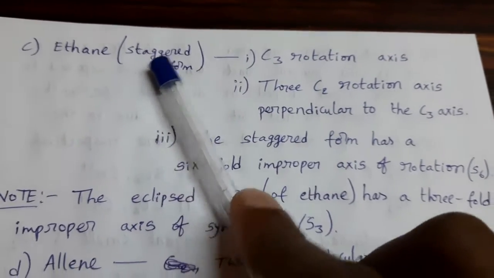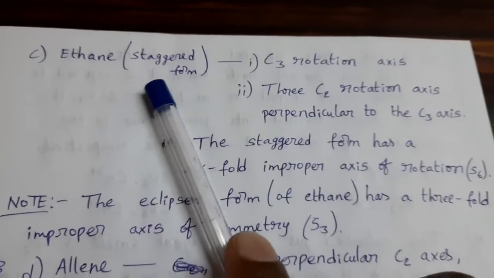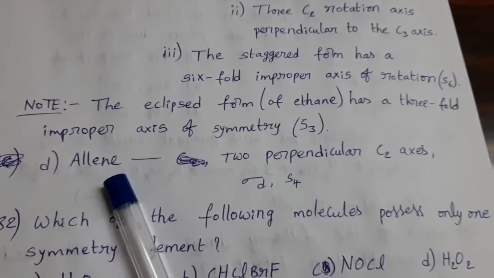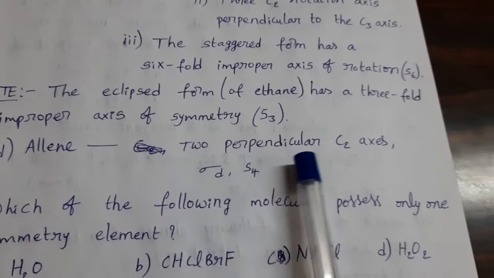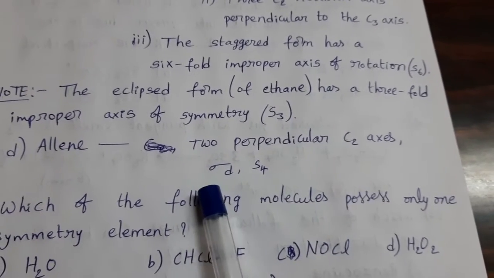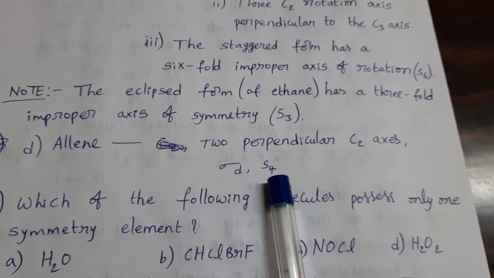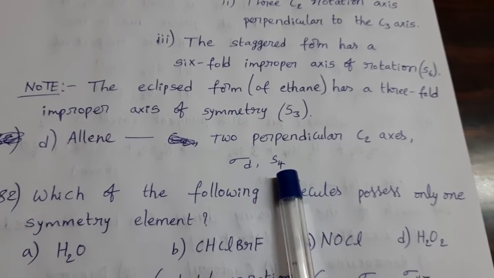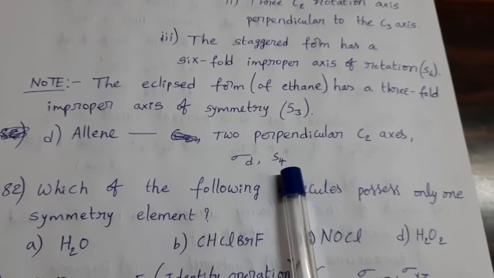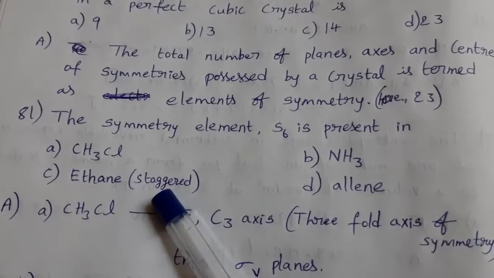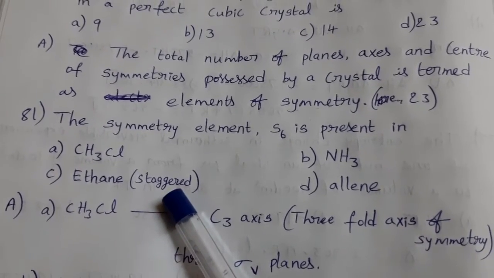Remember carefully. Allene has 2 perpendicular C2 axes, dihedral planes of symmetry and S4, a 4-fold improper axis of rotation. So option C is the answer for this question. It has the S6 symmetry element.